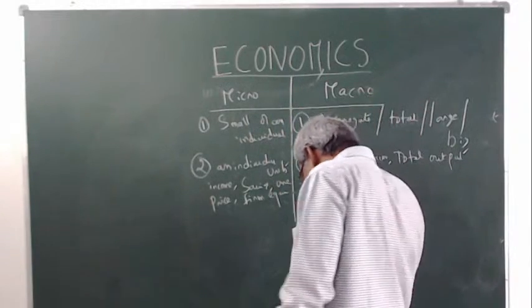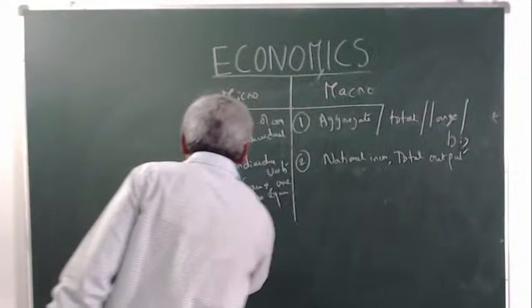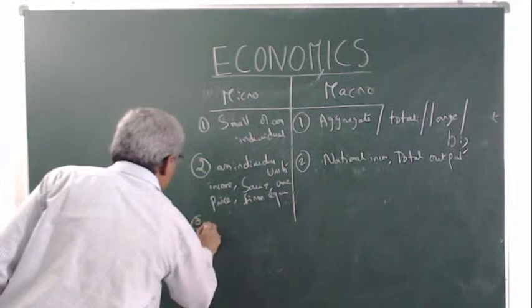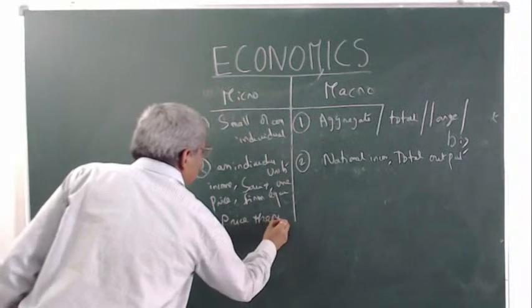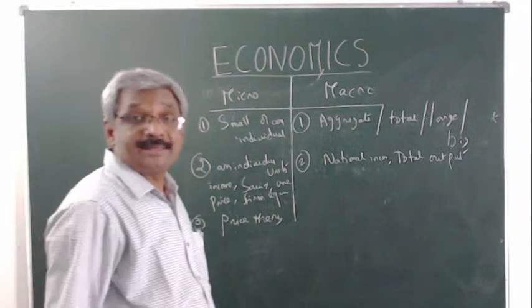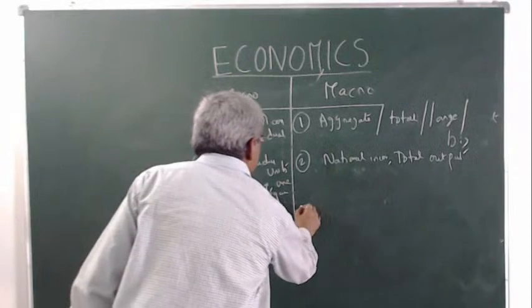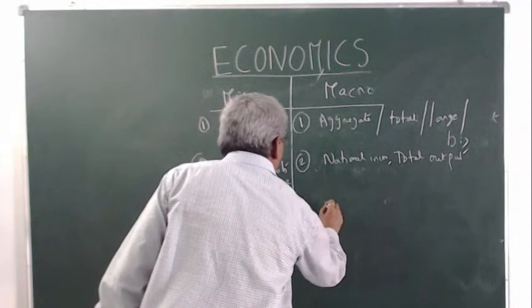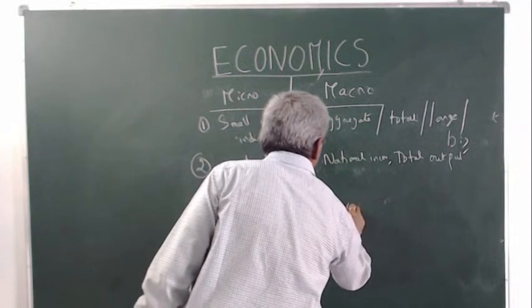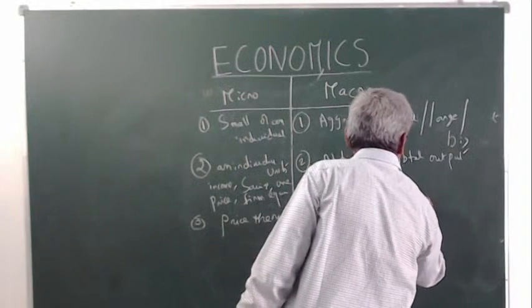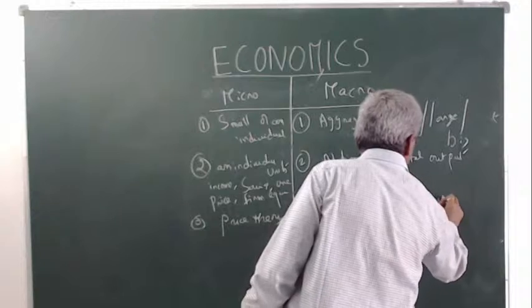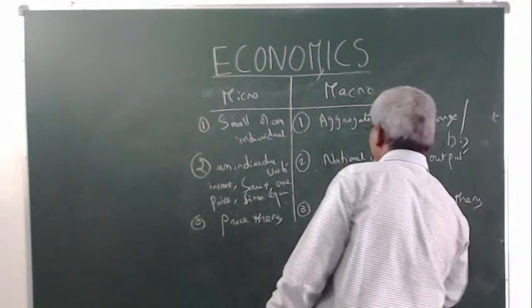And the third one: microeconomics is also known as price theory. Macroeconomics is income and employment theory.